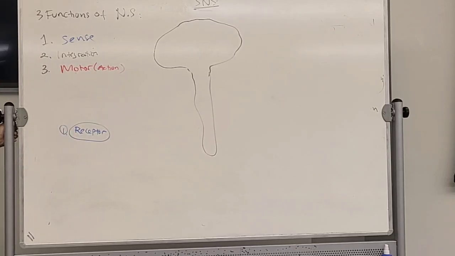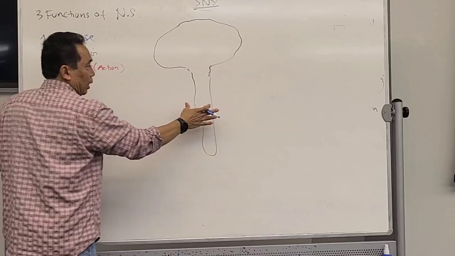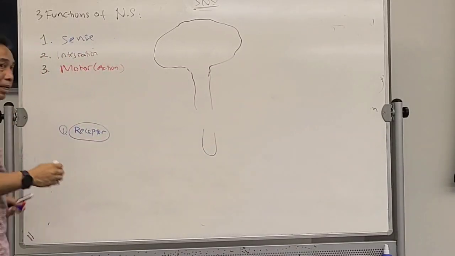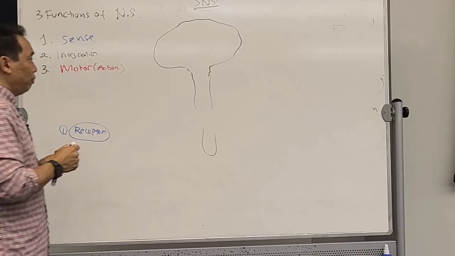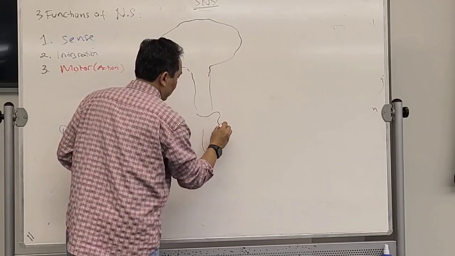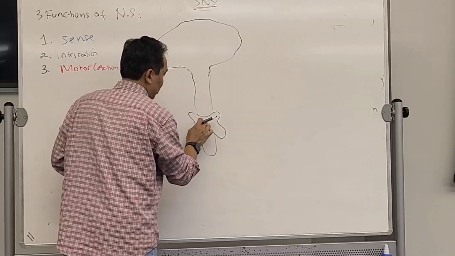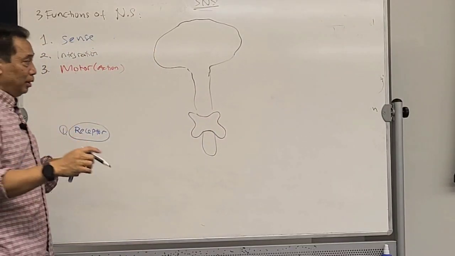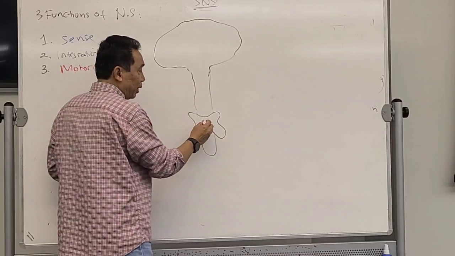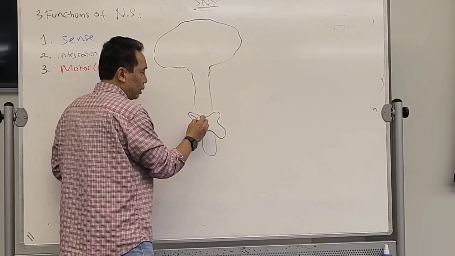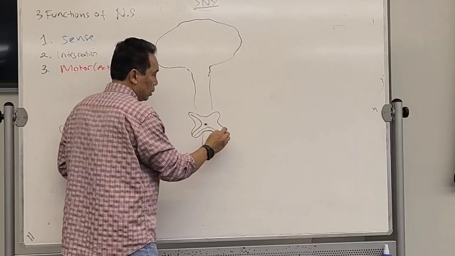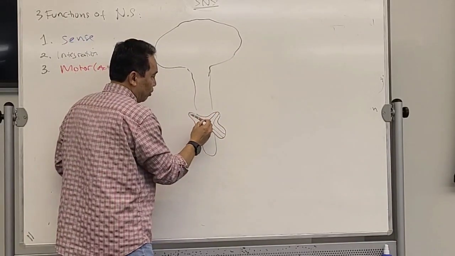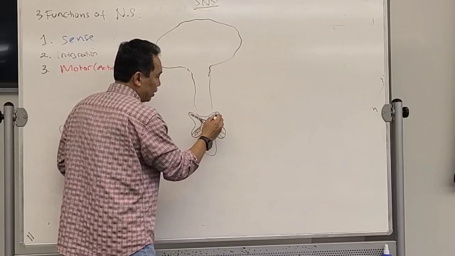Okay? And then let's say I'm going to cut this and make cross sections of the spinal cord. So when it is cut, the cross section of the spinal cord will look like this. Okay, the middle one over here will be gray in color.